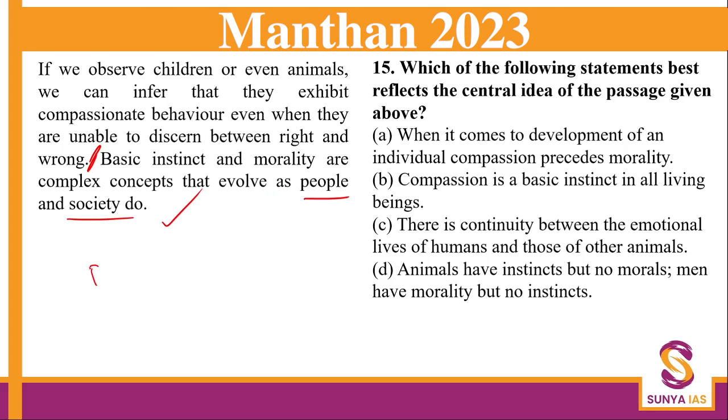Okay, so we are talking about basic instinct and we are talking about compassion. That's what we are comparing. We are talking about behavior and things get complicated when people grow up. So let us see what is the central idea.